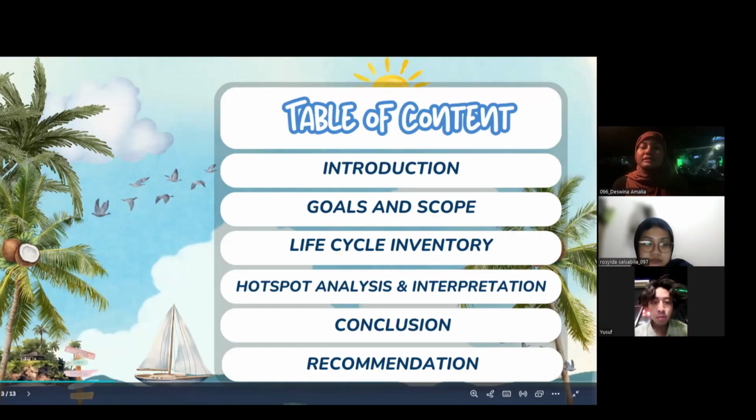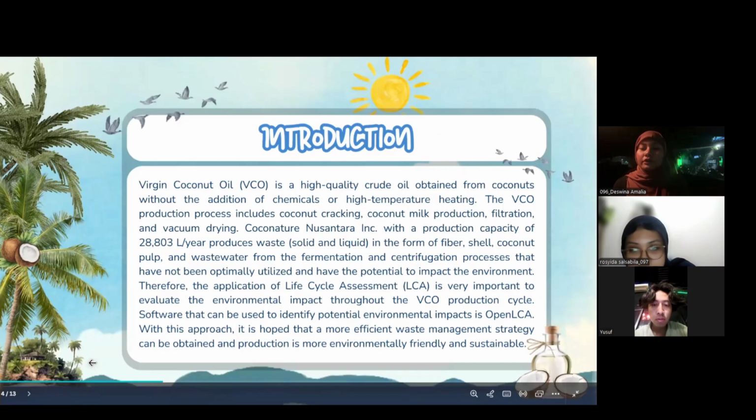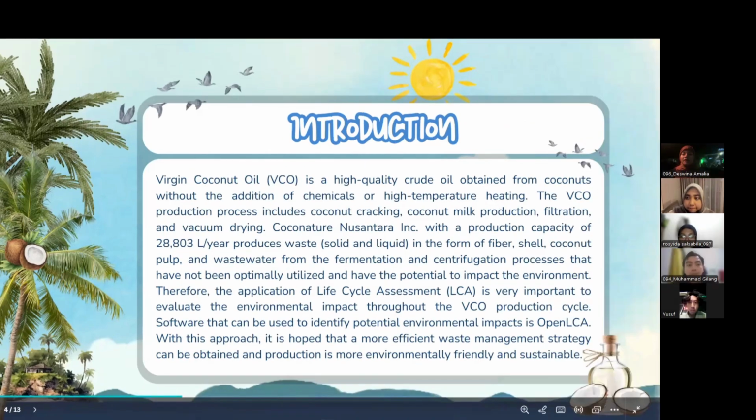Now, I will start with the introduction of our case study. Virgin coconut oil, or VCO, is a high-quality crude oil obtained from coconuts without the addition of chemicals or high-temperature heating. The VCO production process includes coconut cracking, coconut milk production, filtration, and vacuum drying. Coconature Nusantara Incorporated, with a production capacity of 28,803 liters per year, generates solid and liquid waste in the form of coconut fiber, shell, coconut pulp, and wastewater from the fermentation and centrifugation process.